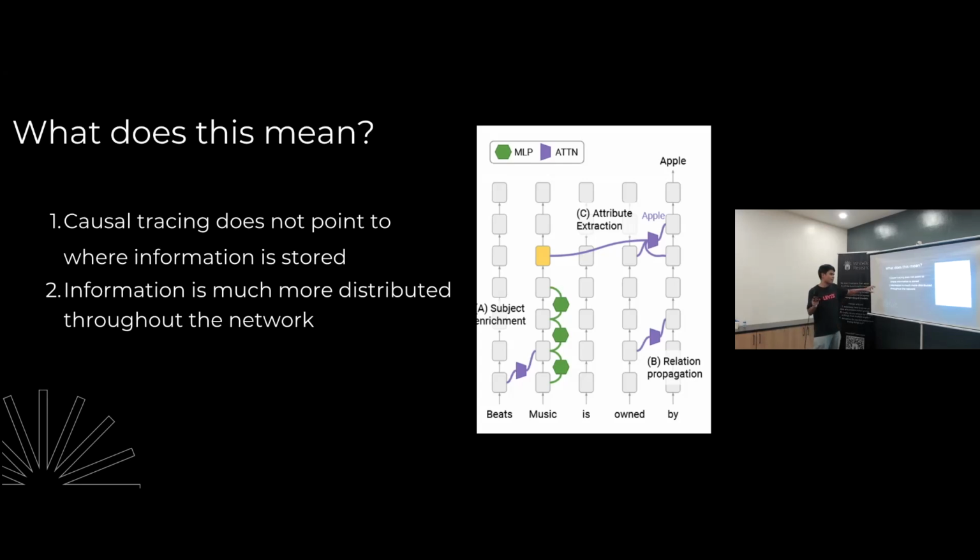And this finding or interpretation actually agrees with another paper by Java et al. that discusses how factual recall is done. So information is much more distributed throughout the network. When we think about it, information is not localized at a single neuron. It's not localized at a single layer. It's actually very distributed along the network.